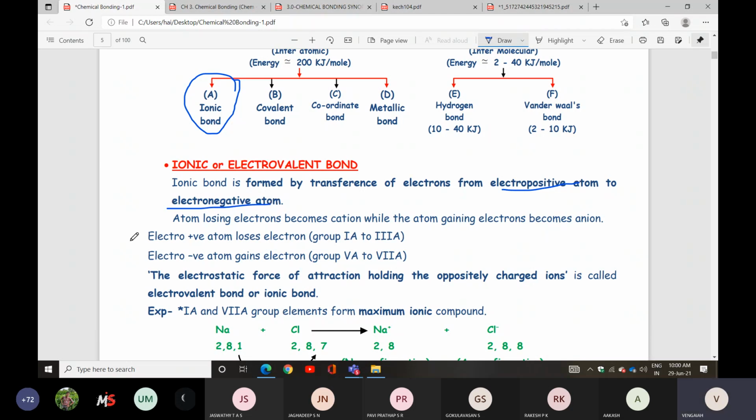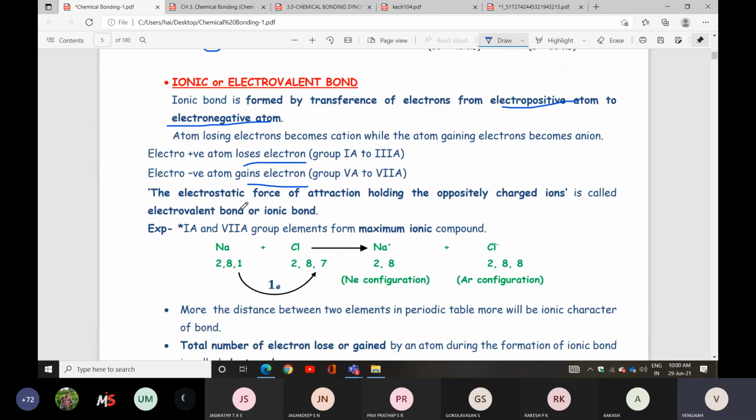The electrostatic force of attraction holding the oppositely charged ions is called electrovalent bond, otherwise ionic bond. Here holding means binding. You can take it, the definition is important.